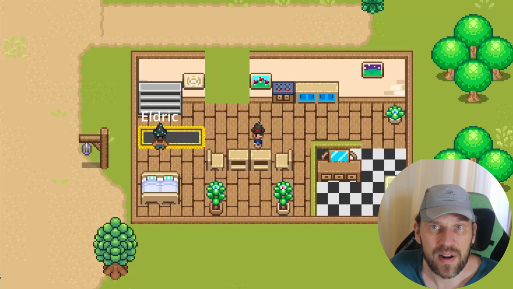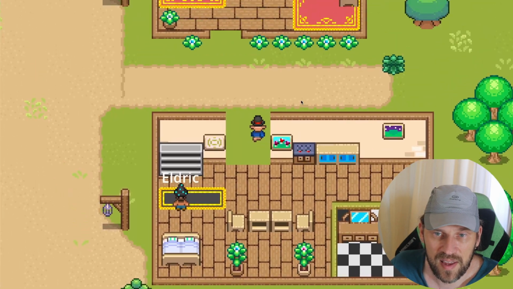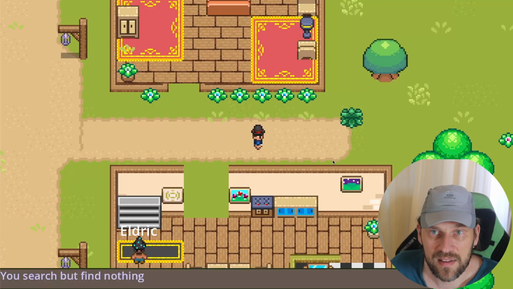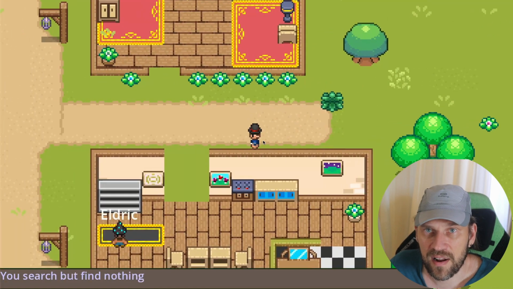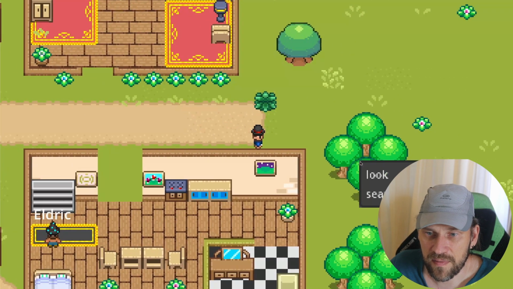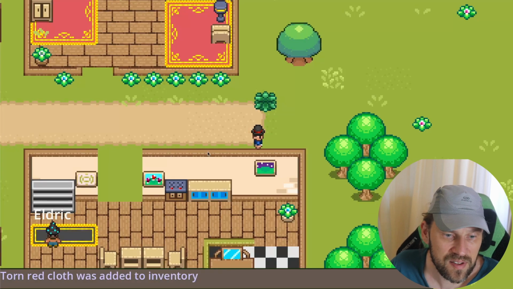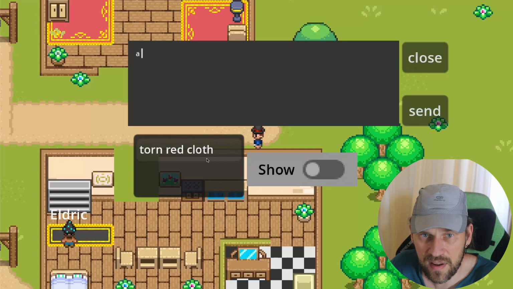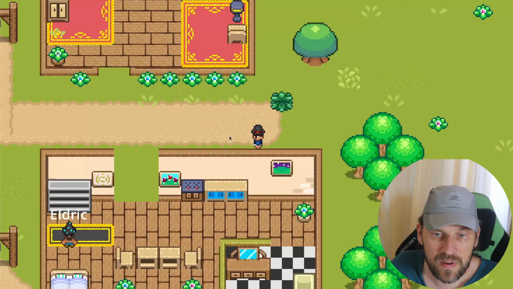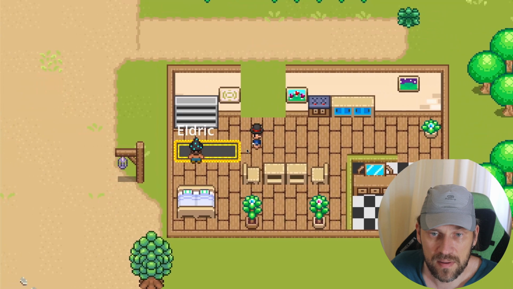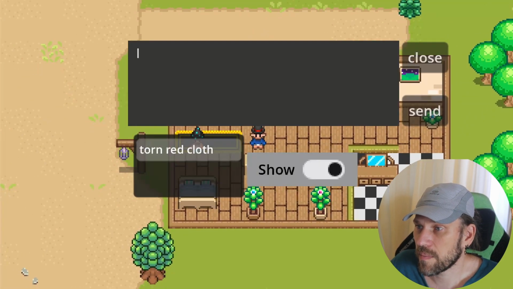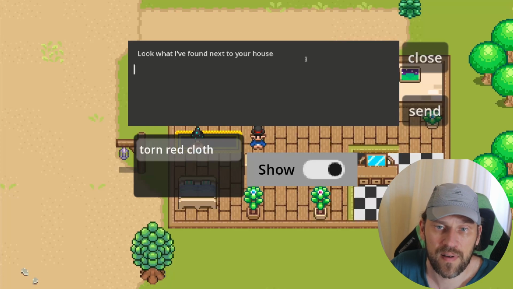So we can go around again and chat with other characters, but yeah, I designed the game, so I know what to do. I could search. This is a search functionality in-game, and basically searching around his house maybe makes sense, and if we look in these bushes, there's a torn red cloth, which we found. So right now it's in our inventory. What we can do is go to Eldrick and show it to him, and say, look what I found next to your house.